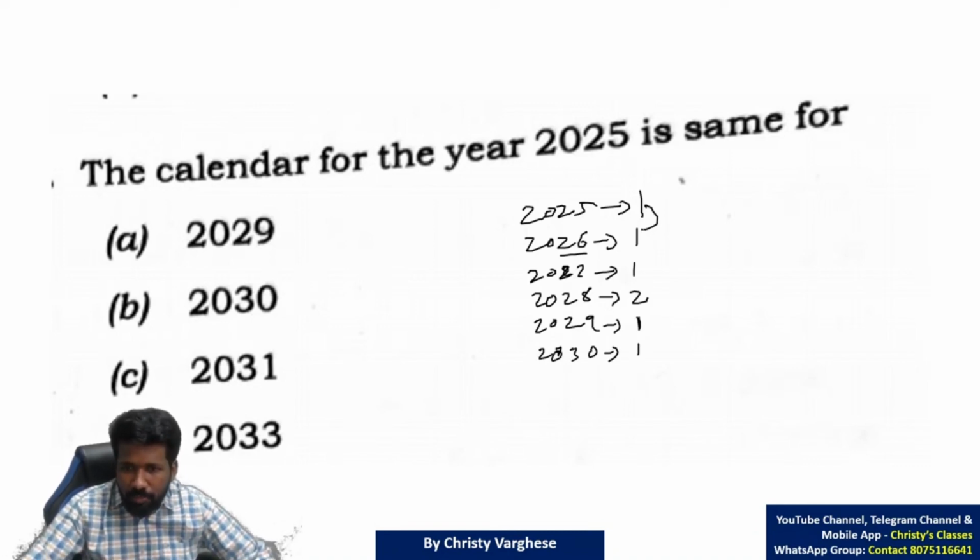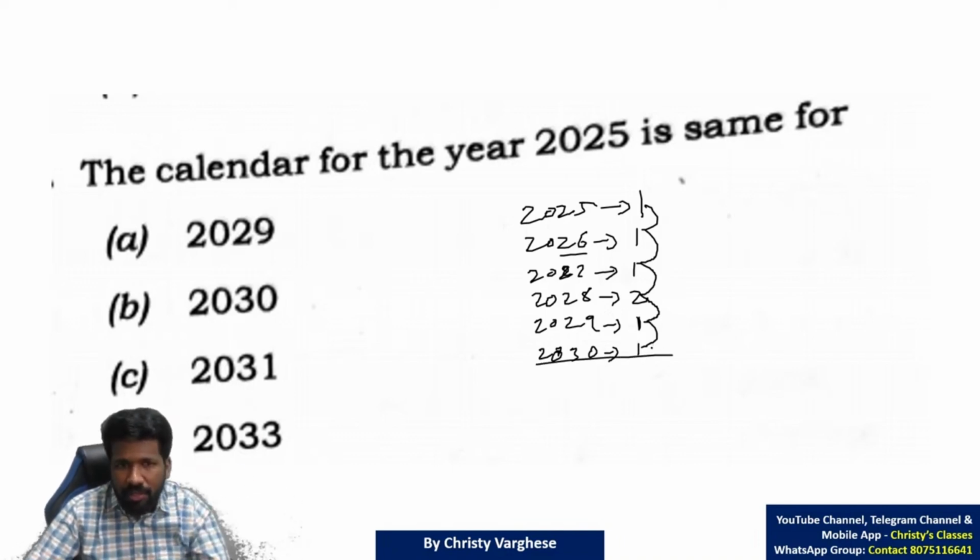Now check: 1 plus 1, 2; 2 plus 1, 3; 3 plus 2, 5; 5 plus 1, 6; 6 plus 1, 7. 7 odd days. When you get a 7 or a multiple of 7, you can stop. The next year will be the answer.